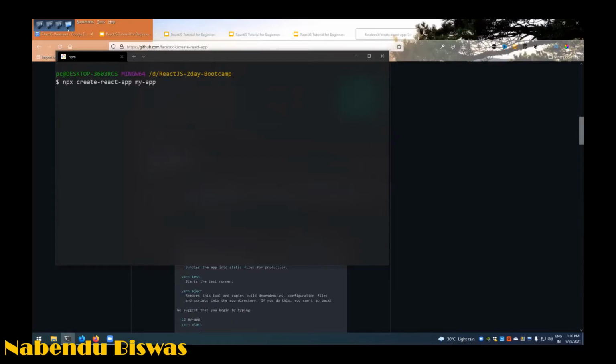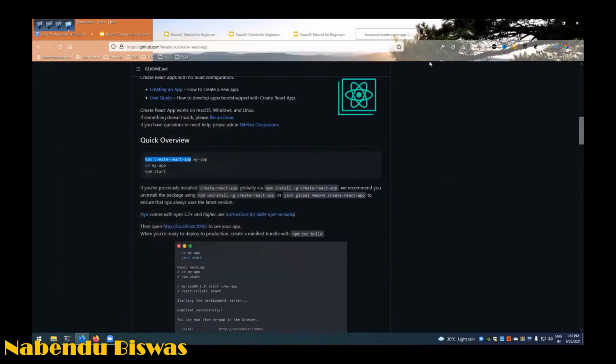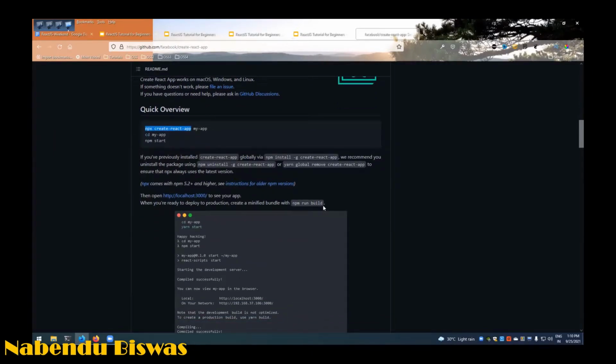So it will go and it will take some time to fetch the data and all those things it will do. So we will continue, let it be done. So npx is an advanced form of npm in which you don't have to do anything else. Earlier we used to globally install React with npm install -g, but now we don't have to do that.